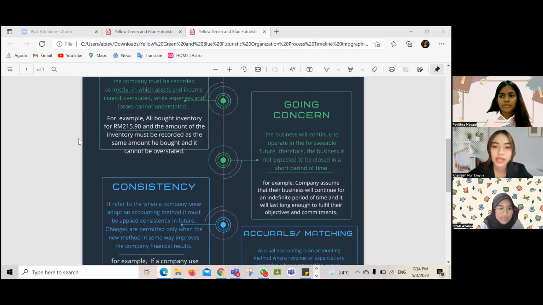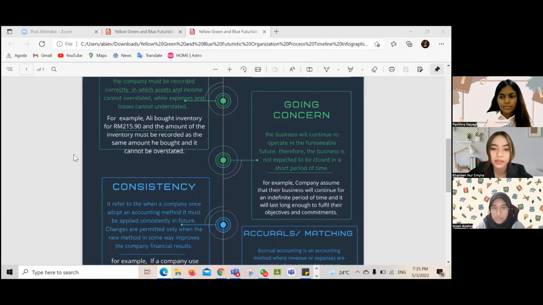Okay, so I'm going to present this concept. I choose the going concern concept. The going concern concept is that the business will continue to operate in the foreseeable future. Therefore, the business is not expected to be closed in a short period of time. The going concern is a fundamental principle of accounting. This concept states that a business firm will continue to carry on its activities for an indefinite period of time. It plays a significant role in the way assets are treated.